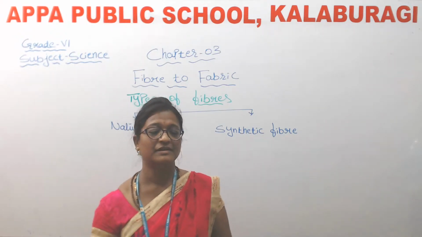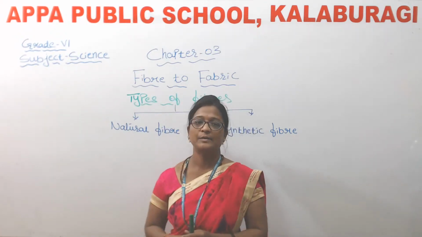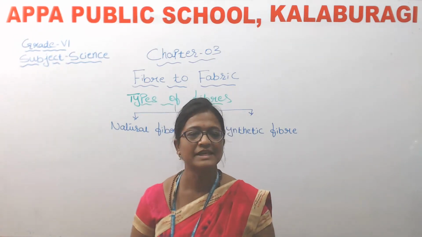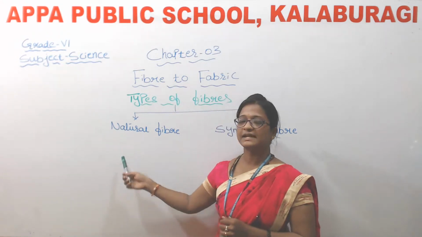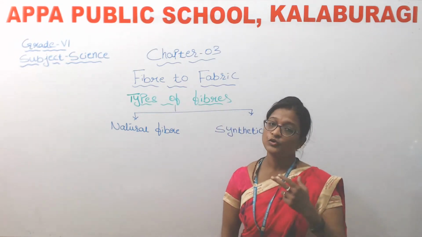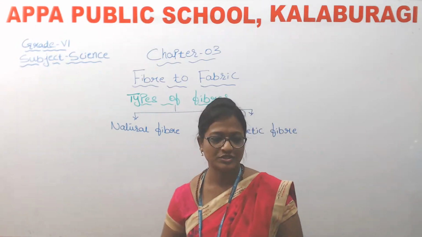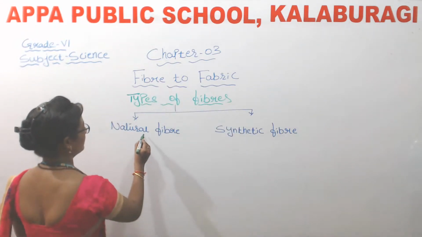So now children, this natural fiber is again divided into two types. Yes. Natural fiber is again divided into two types based on the natural sources. Which are those?